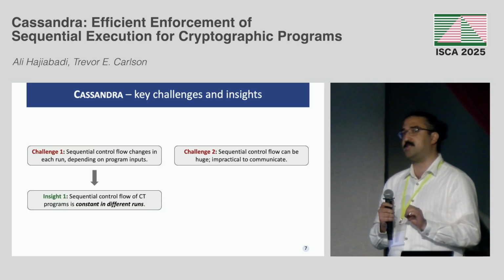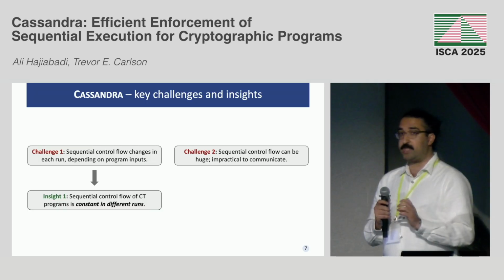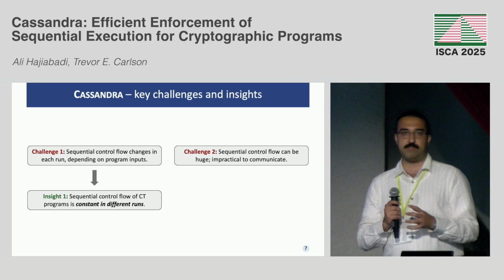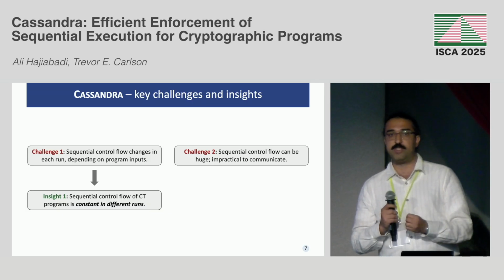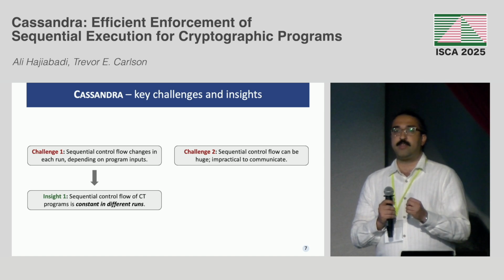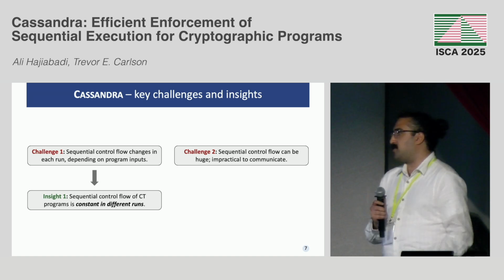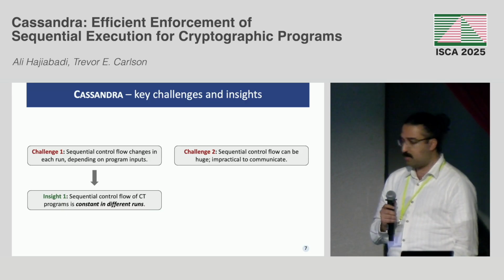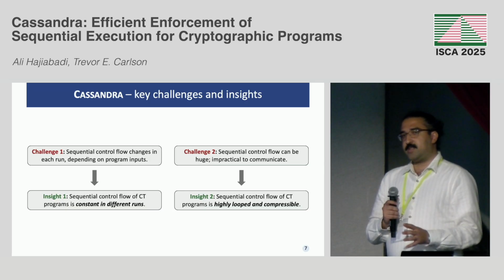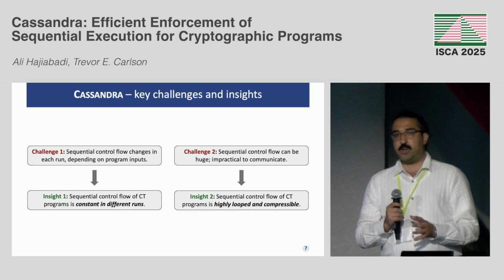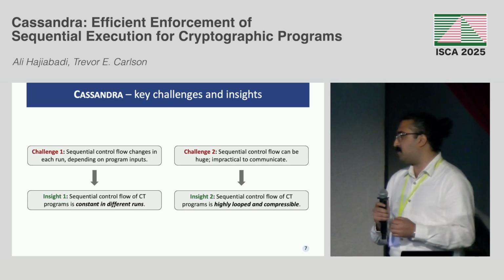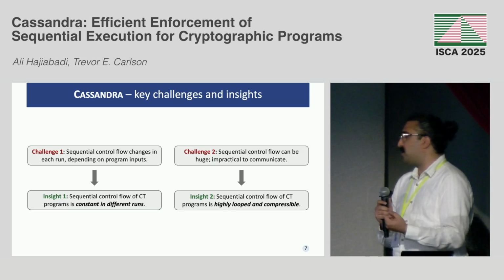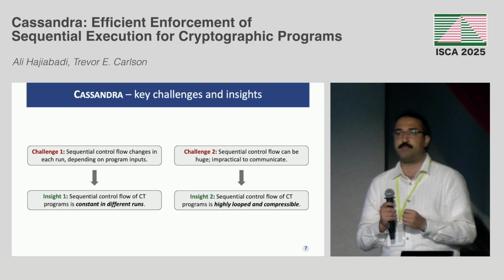However, there are 2 key insights about these constant time crypto programs that could enable using the recording and replaying. The first insight is that these crypto programs are guaranteed to be independent of the secret inputs, and most of the public inputs are also defined by their standards, so they do not change during runtime. So basically, most of the branch traces are static with respect to the program inputs. And the second insight is that most cryptographic applications are highly looped, right? So these are loop-intensive programs where you could just detect these repeating patterns, save that one, and then replay this repeating pattern, right? So this enables us to significantly compress the branch traces.